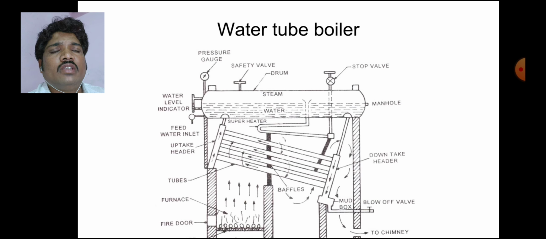Pressure gauge. This pressure gauge checks the pressure, how much pressure is there in the drum. Water level indicator: how much water is there in the drum? This level is indicated by the water level indicator. Feed water inlet: feed water is supplied to the drum continuously.